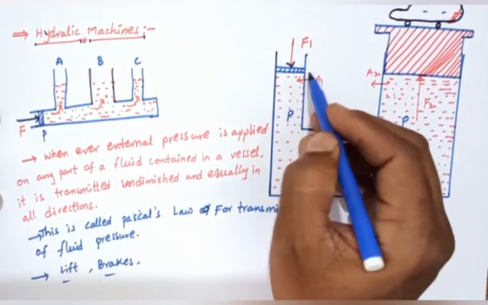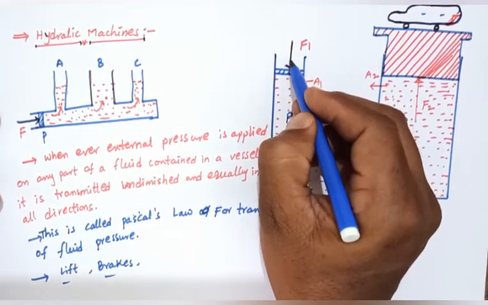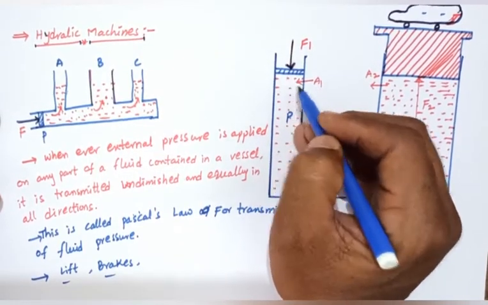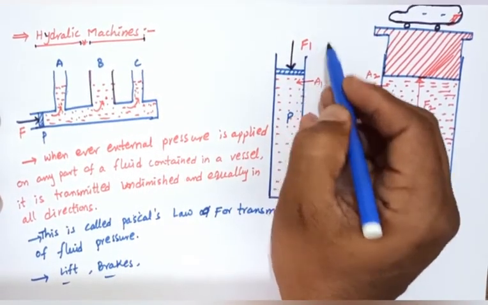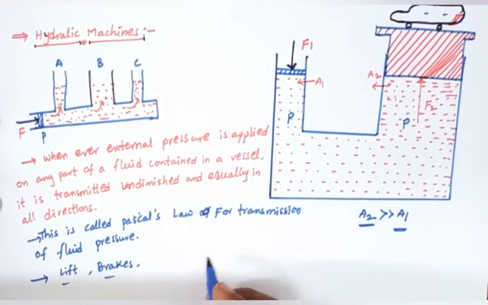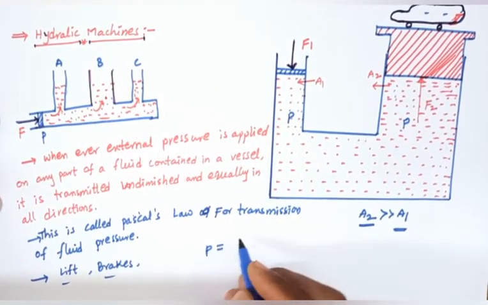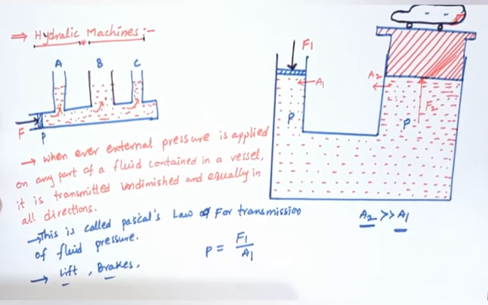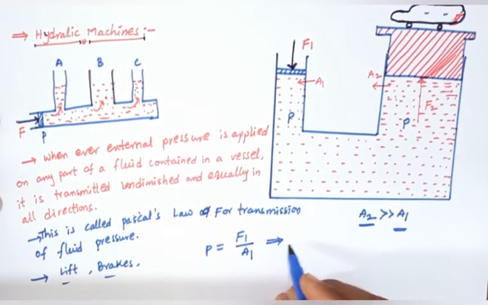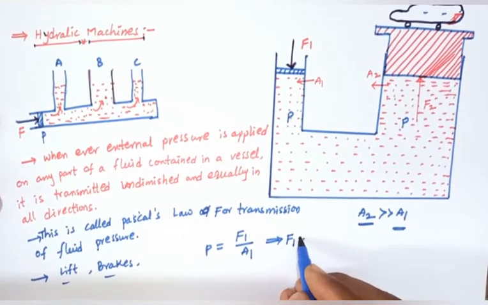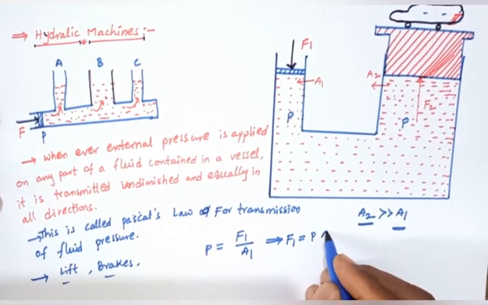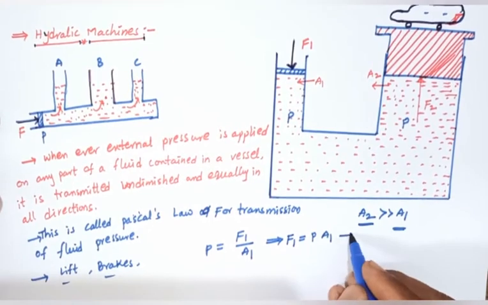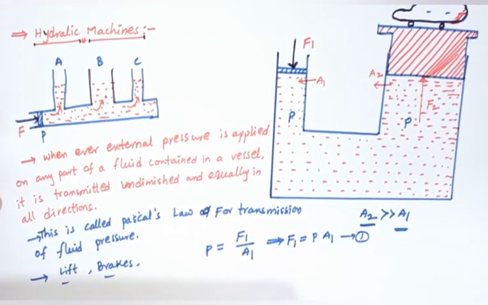Here the piston moves downward. Force F1 is applied in the downward direction. The pressure P equals F1 by A1, which means F1 equals P into A1. This is equation number 1.